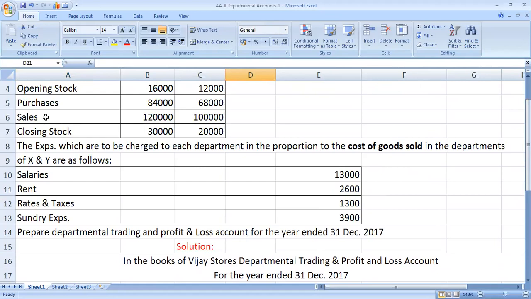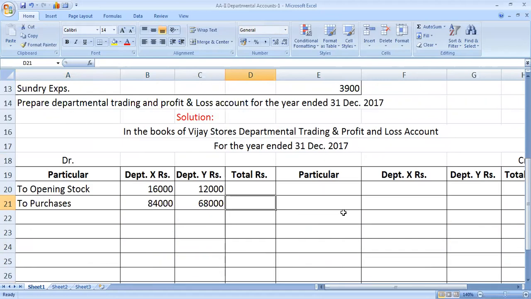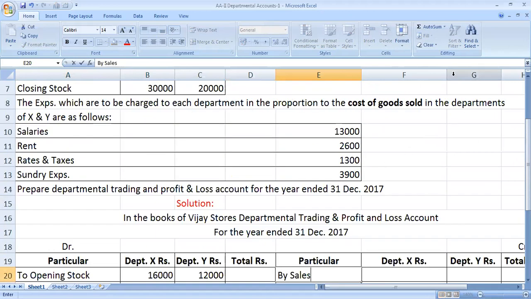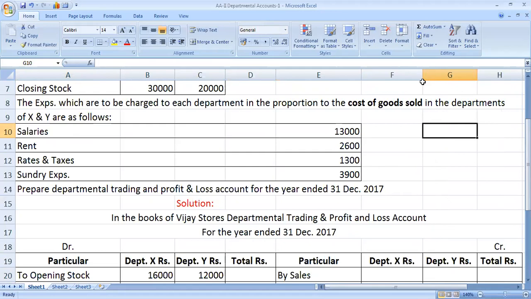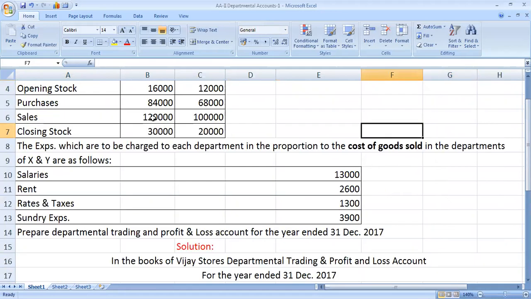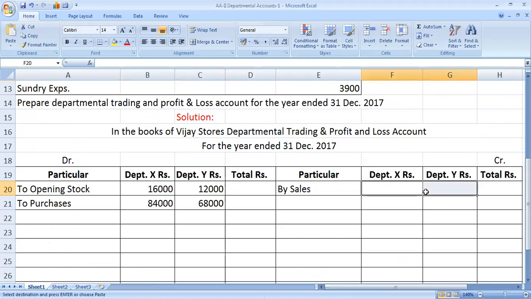Sales goes to the credit side, by sales, amount rupees 1,20,000 and 1 lakh.